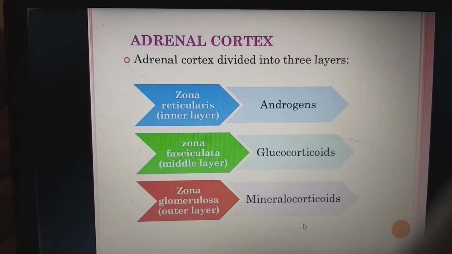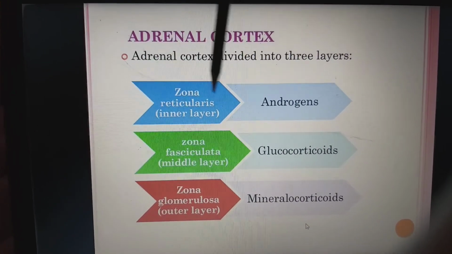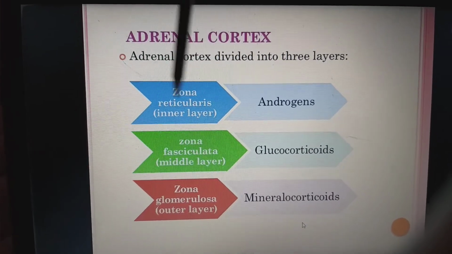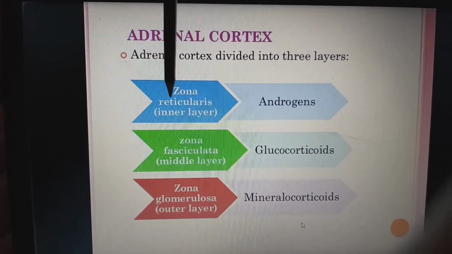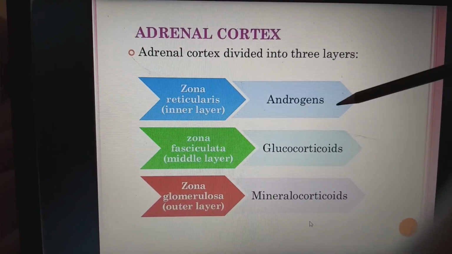Coming to the adrenal cortex, the adrenal cortex is divided into three layers. One is zona reticularis. Here the cells are arranged in the form of a net, because of that they call it zona reticularis. This is the very inner layer, and it produces androgens.